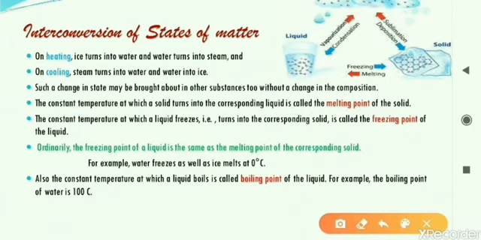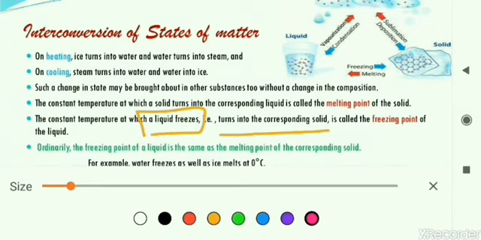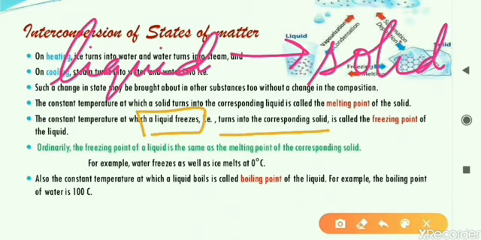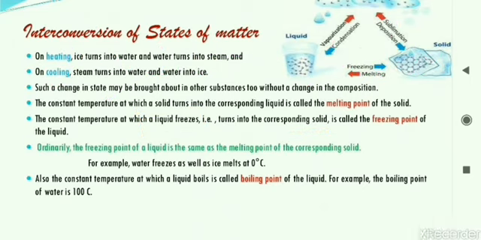Let us have a look at the next definition. The constant temperature at which a liquid freezes and turns into solid. So what they are saying here is, liquid is converting into what? It is converting into solid. This also happens at a certain temperature.